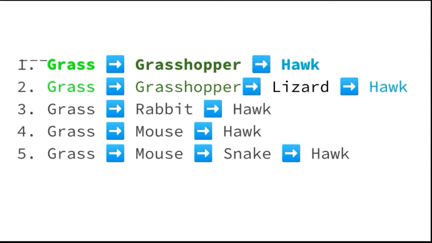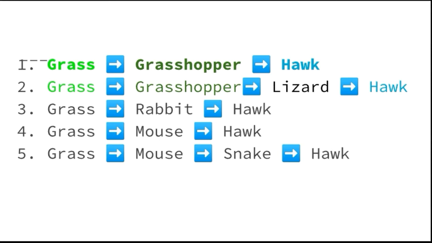In addition, hawk also directly eats grasshopper and mouse. Thus there are 5 linear food chains which are interconnected to form a food web.